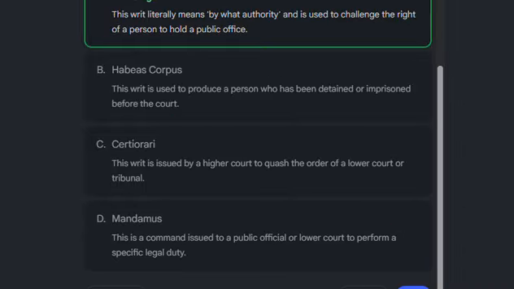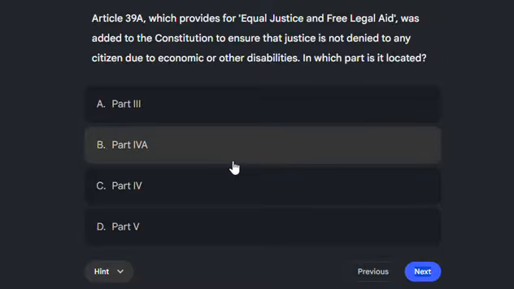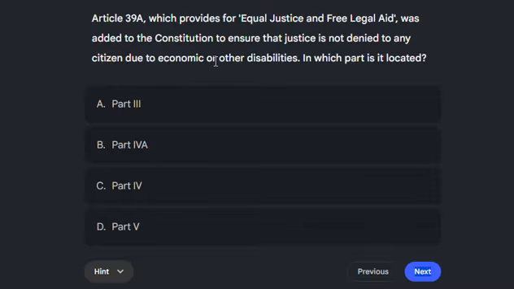Then the next question is, Article 39A, which provides for equal justice and free legal aid, was added to the Constitution to ensure that justice is not denied to any citizen due to economic or other disabilities. In which part is it located?